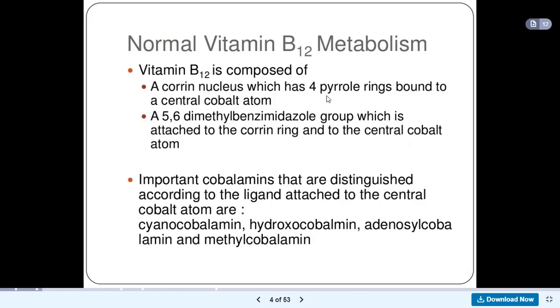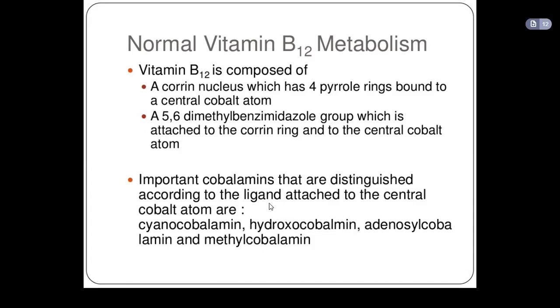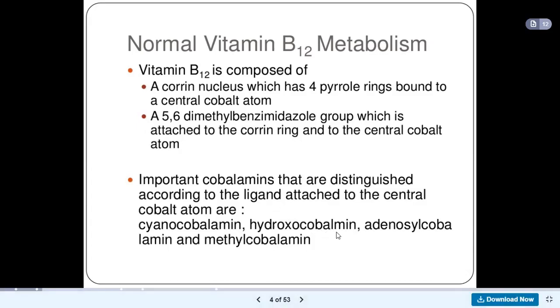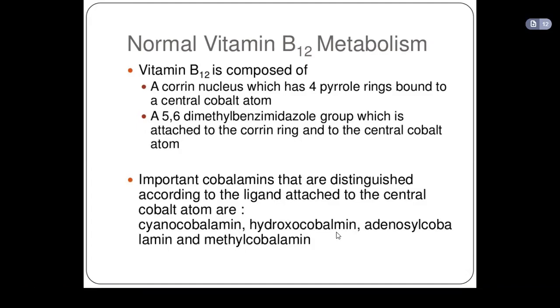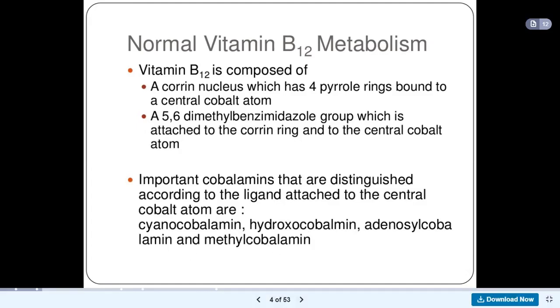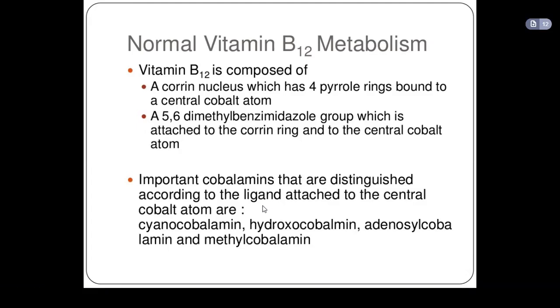And then there are different ligands to which the cobalt atom is bound. According to the type of ligand, we have different types of vitamin B12: cyanocobalamin, hydroxycobalamin, adenosylcobalamin, and methylcobalamin. But all of them are just different types of vitamin B12 based on what ligand the cobalt atom is bound to.